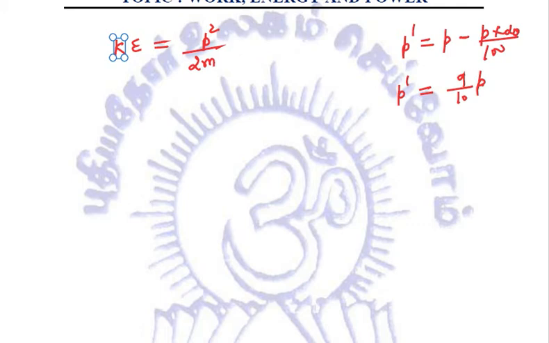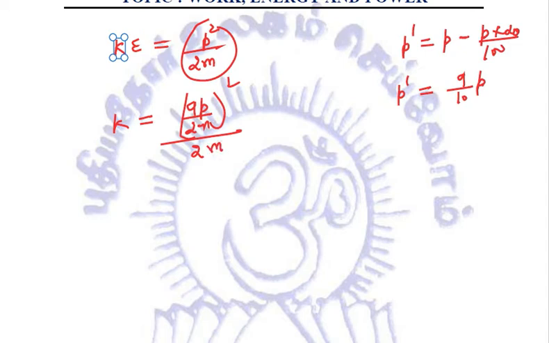Okay, now putting this value in this particular formula, what we will get? We will get the kinetic energy K will be equal to, putting the value of P, the value of P comes out to be 9P by 10, whole square, divided by 2m. Opening up the brackets, we will get 81 P square divided by 100 upon 2m, which comes out to be 200m.